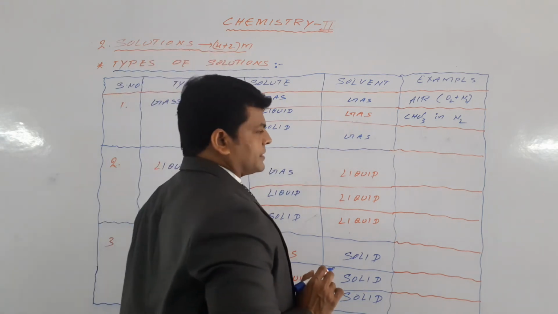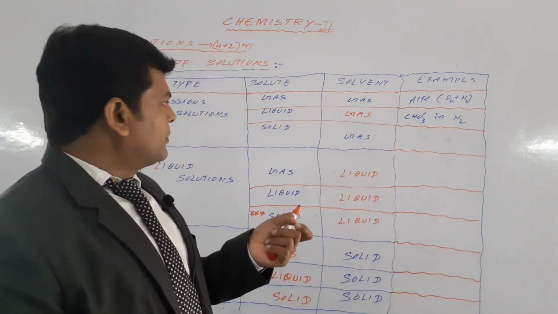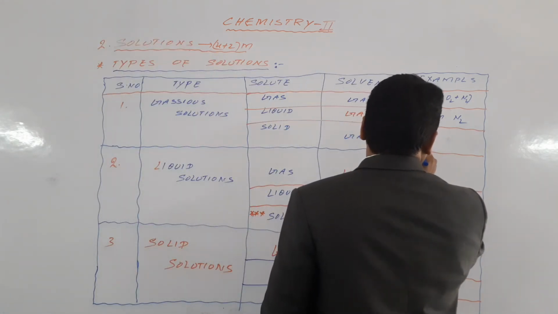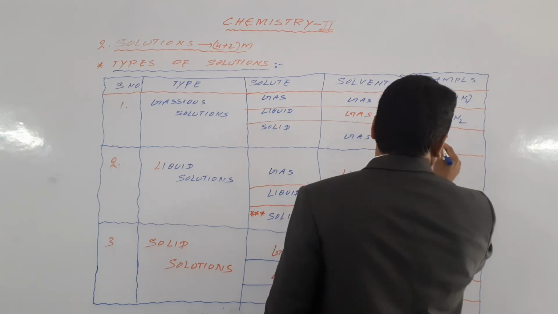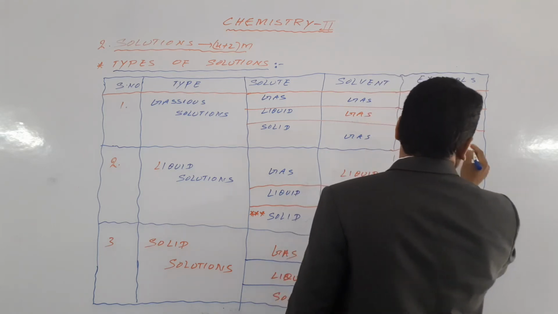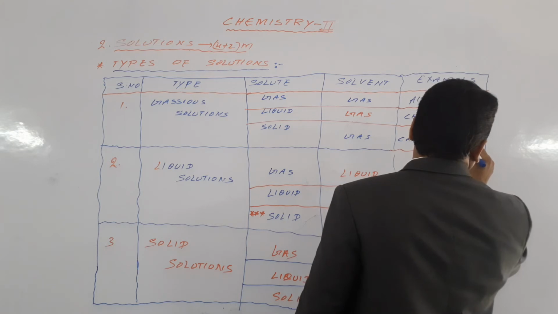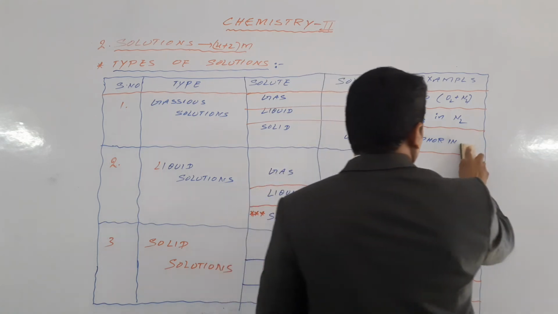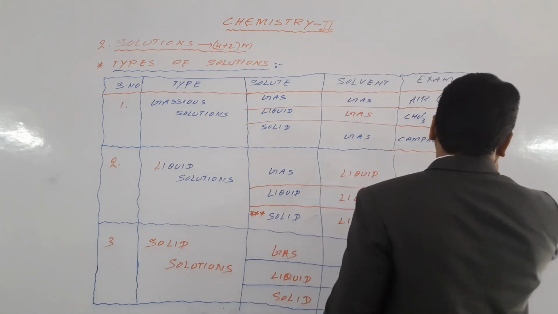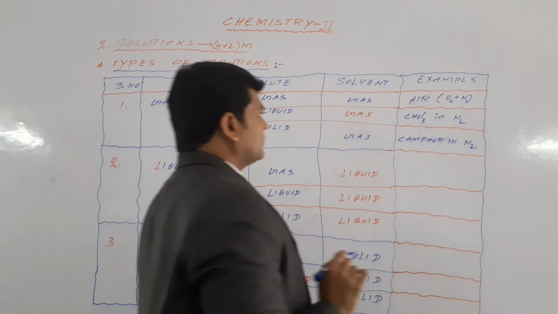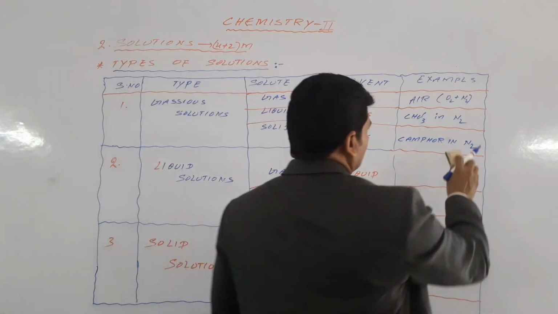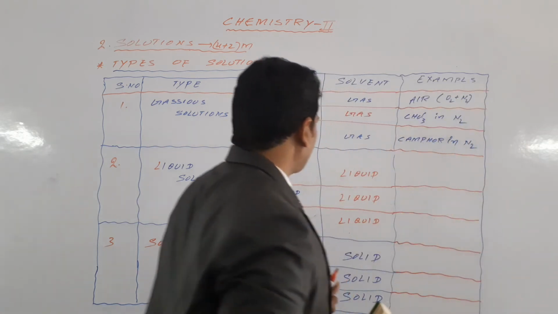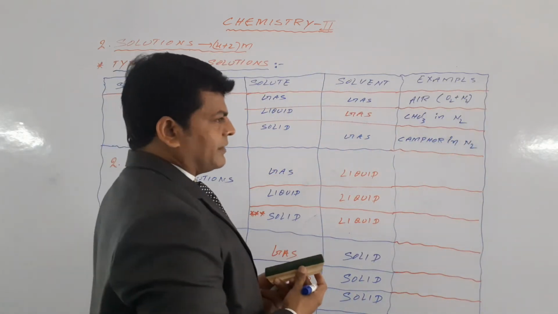Next is solid in gas. Solid is a less amount and gas is a maximum. It is nothing but camphor. Camphor in air or nitrogen. Camphor in nitrogen. So these are examples.